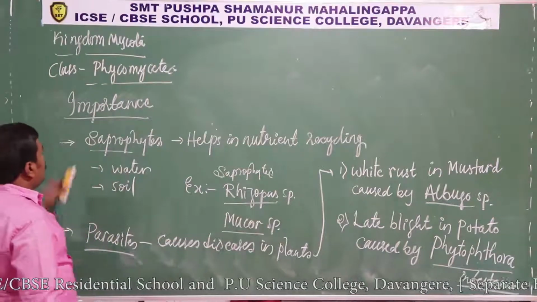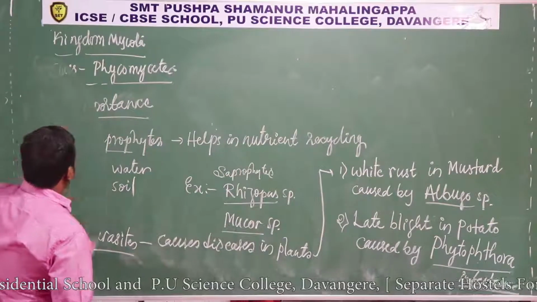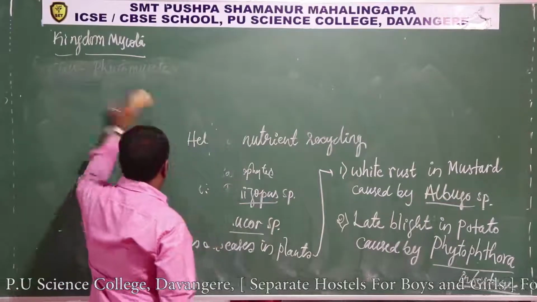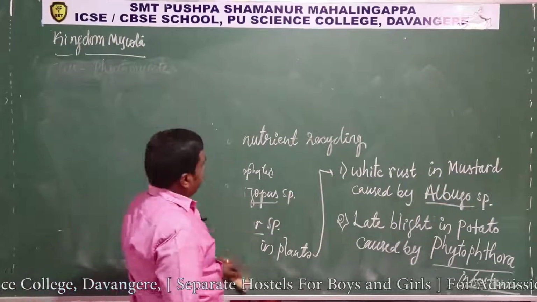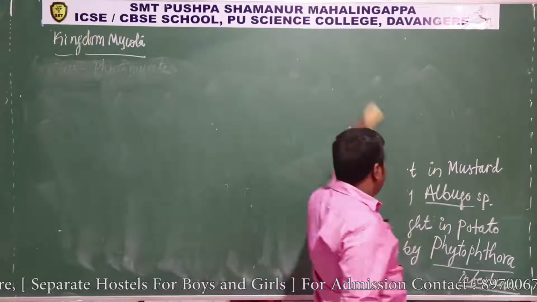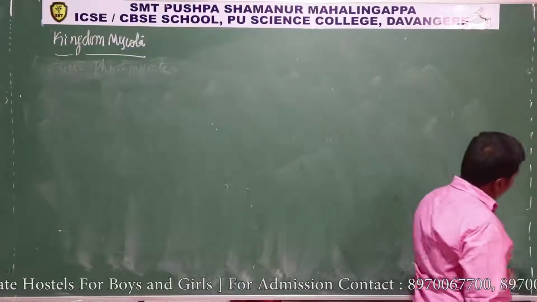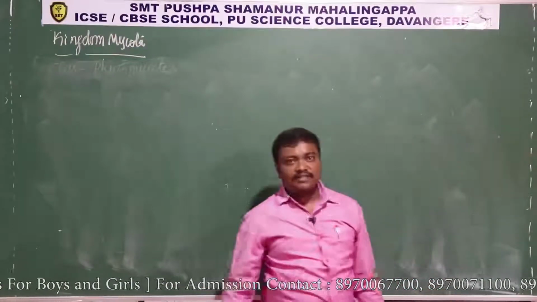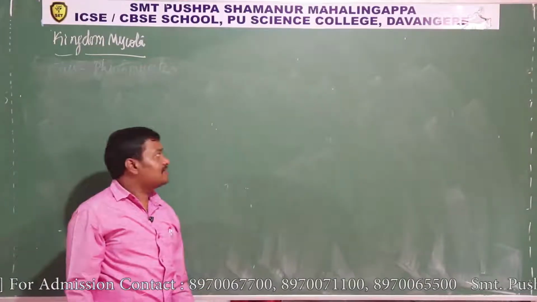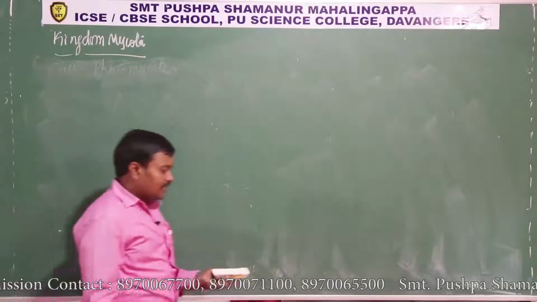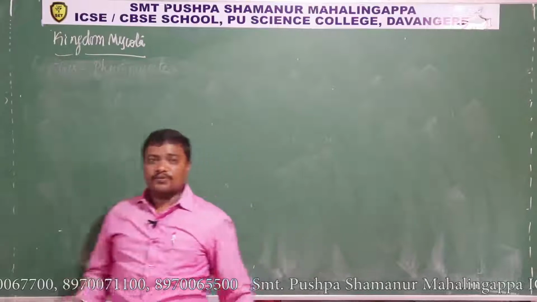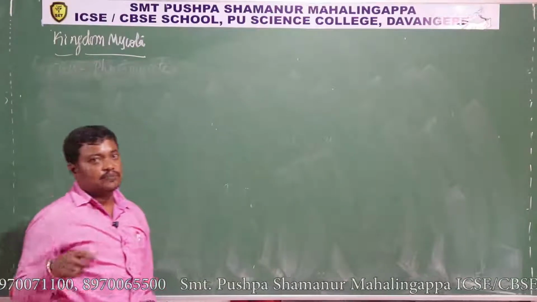So this is about the phycomycete fungi. Phycomycetes are basically saprophytes, and they are also found as parasites by causing diseases. We identify phycomycete fungi by the character of their hyphae: if the hyphae are aseptate and coenocytic, it is considered a phycomycete fungus. These fungi reproduce asexually by producing aplanospores or zoospores within the sporangia.